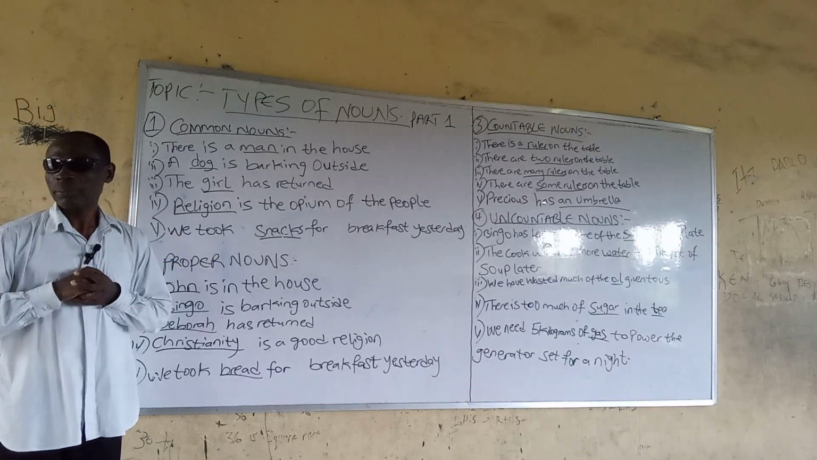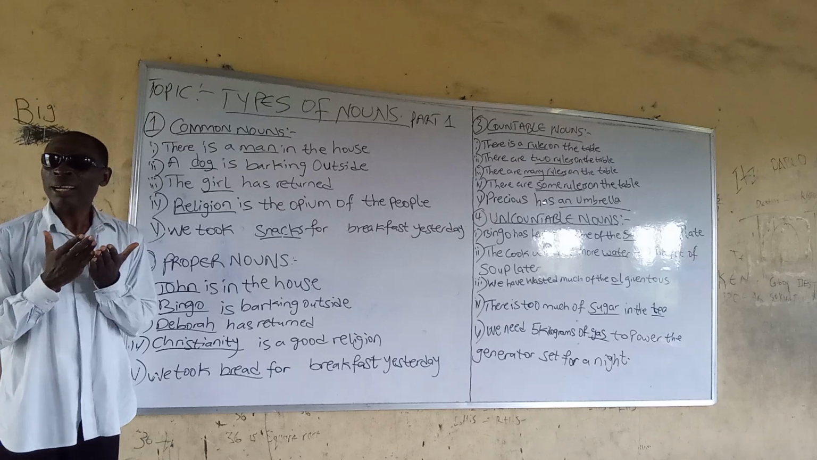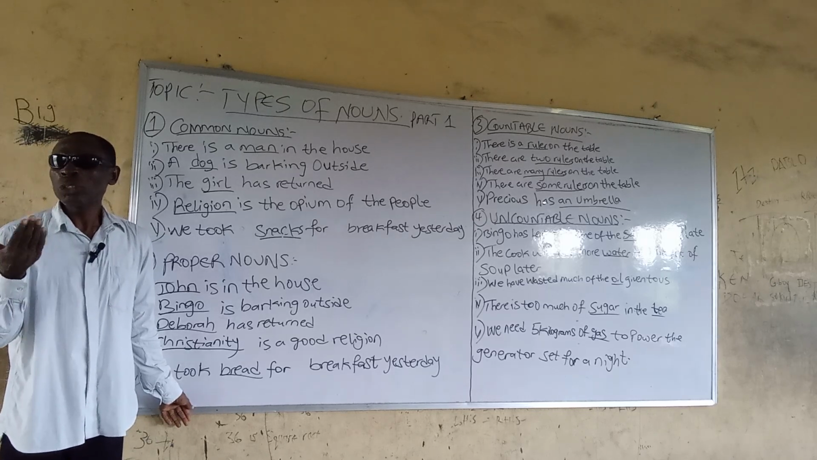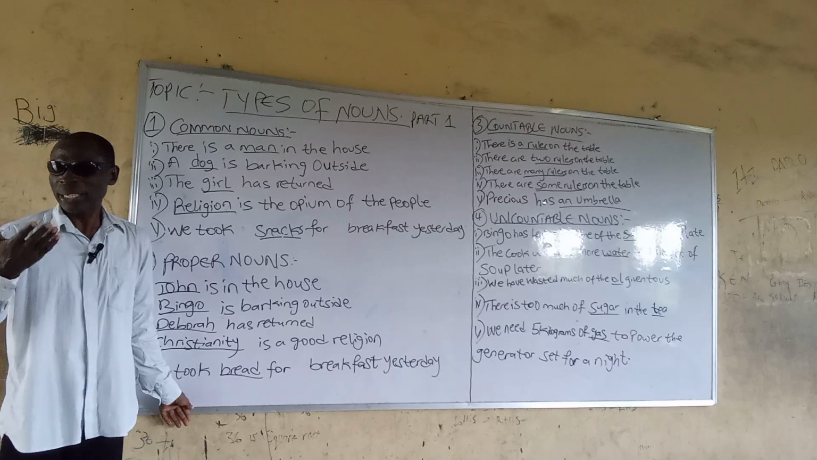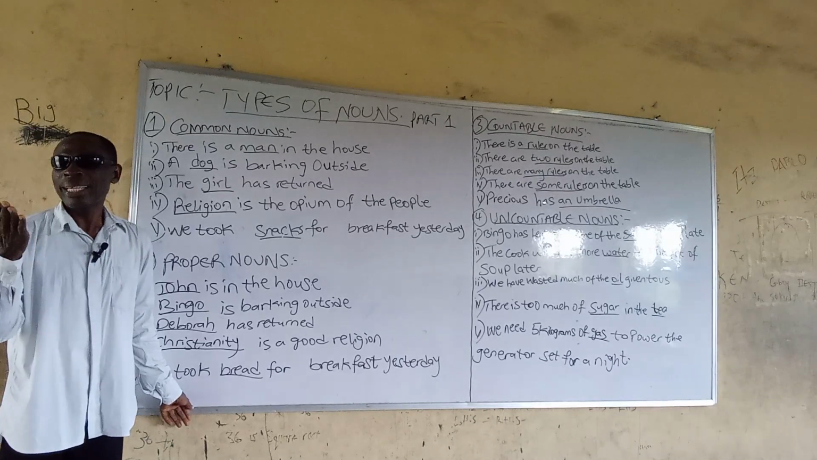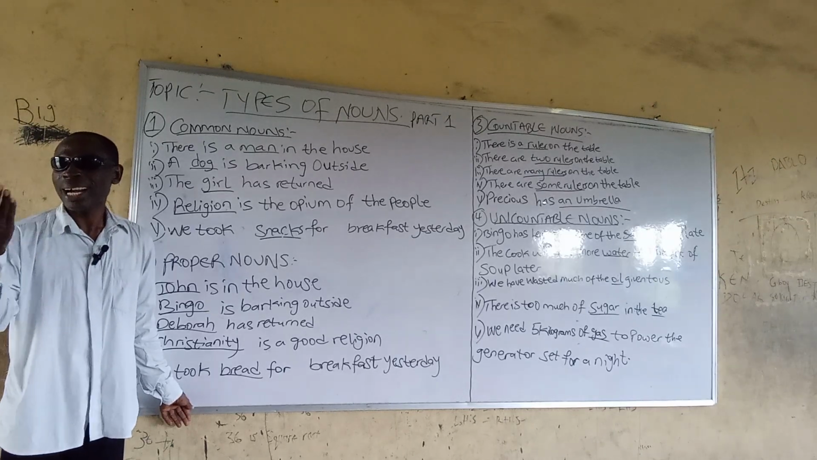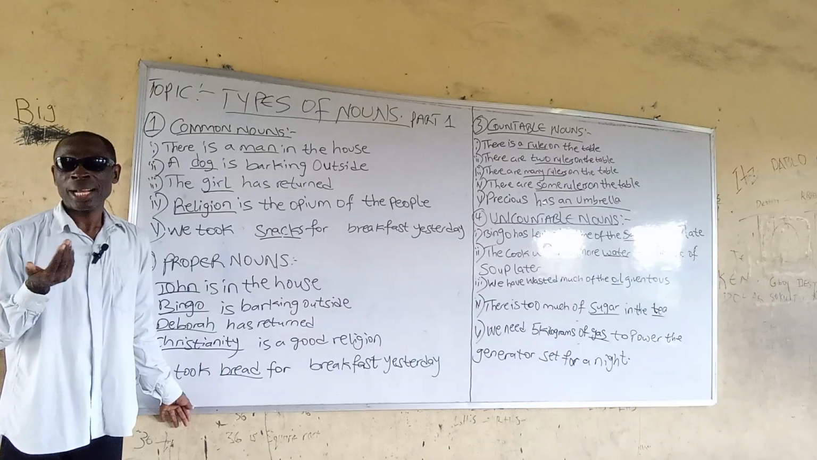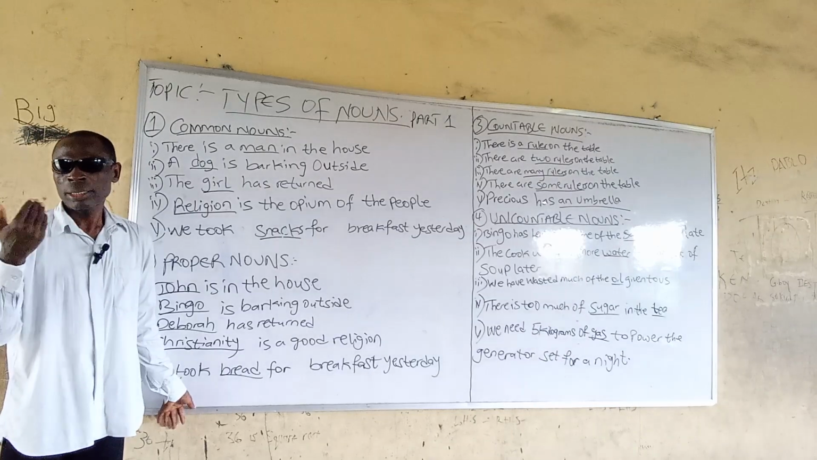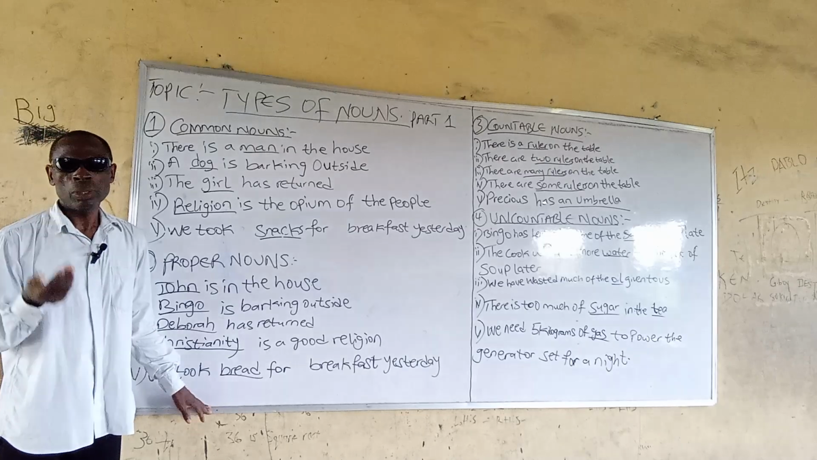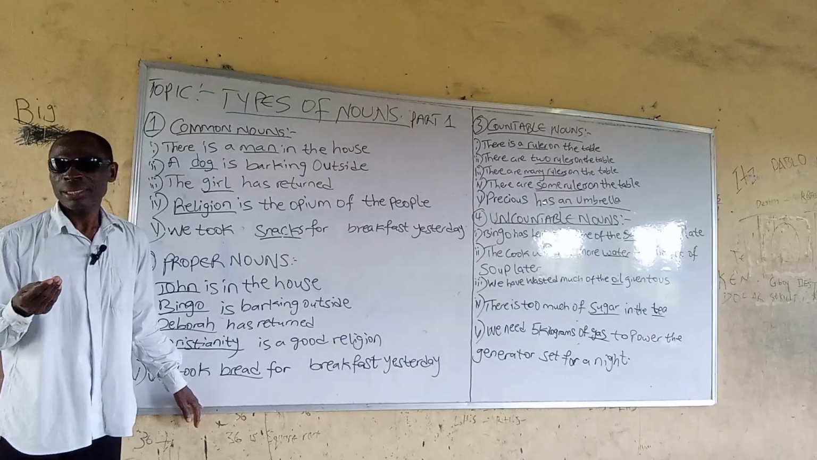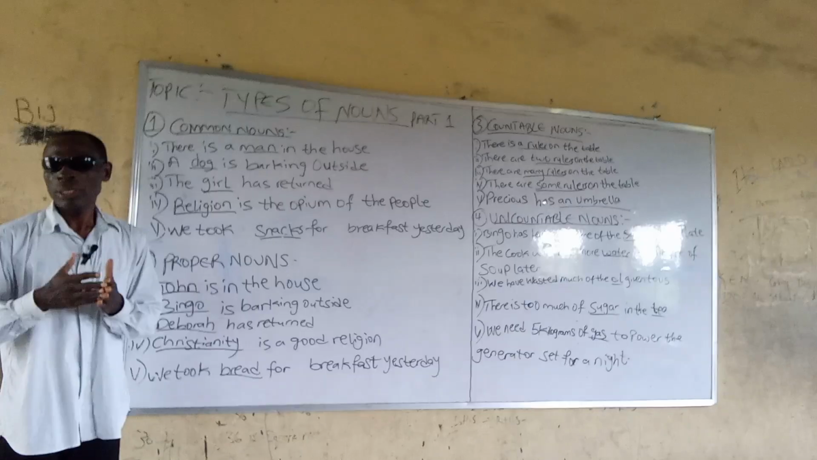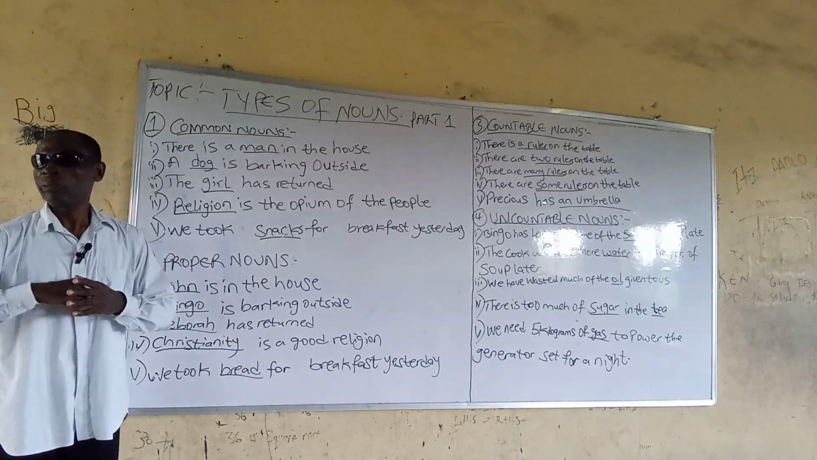countable nouns. What are countable nouns? Countable nouns are those things that can be counted. They are also known as count nouns. Examples of countable nouns are chair, table, ruler, book, basket, egg, house, so on and so forth.